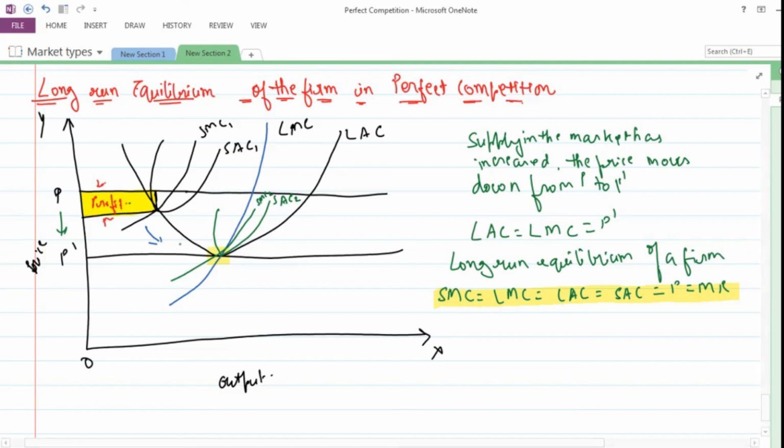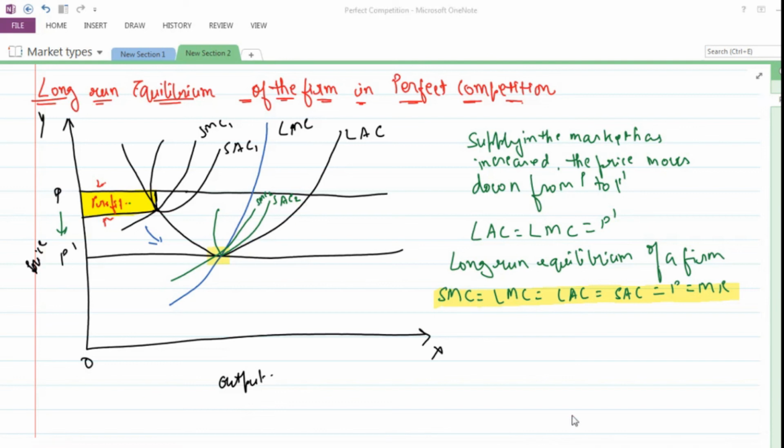So at optimum capacity, the LAC and SAC are going to coincide with each other. यहाँ पे दोनों intersect हो रहे हैं. SAC is making a tangent with LAC, and at that point of time there is a long run equilibrium in case of a perfect competition.